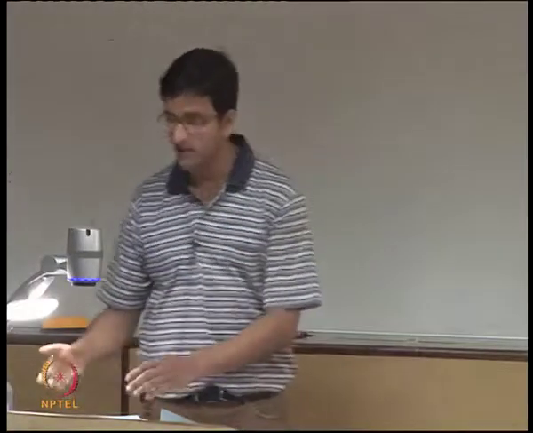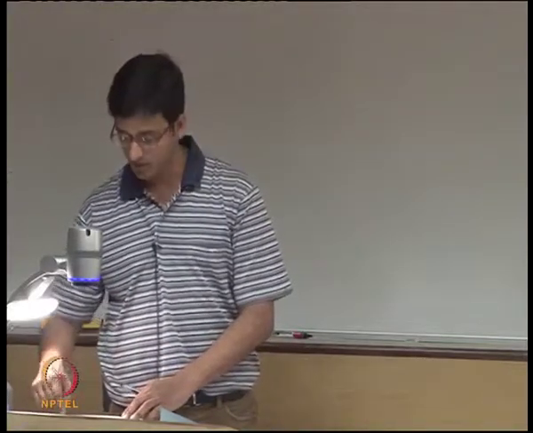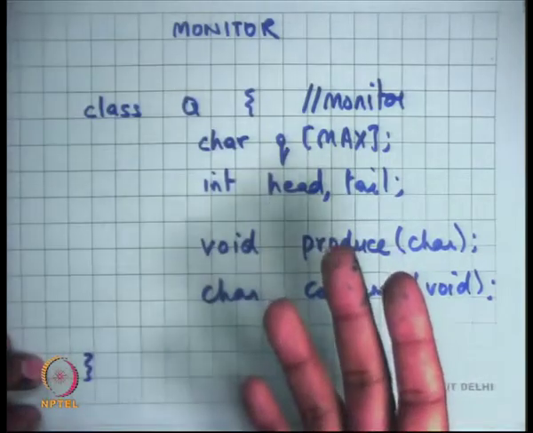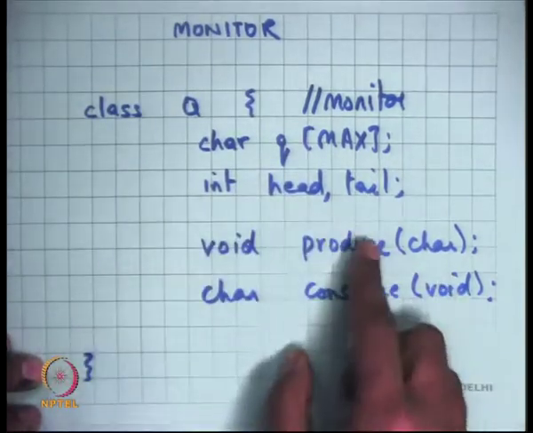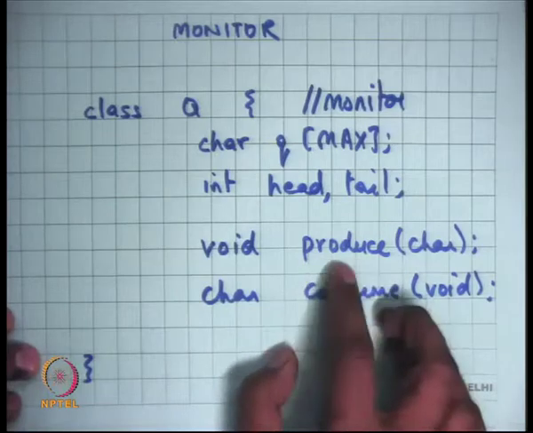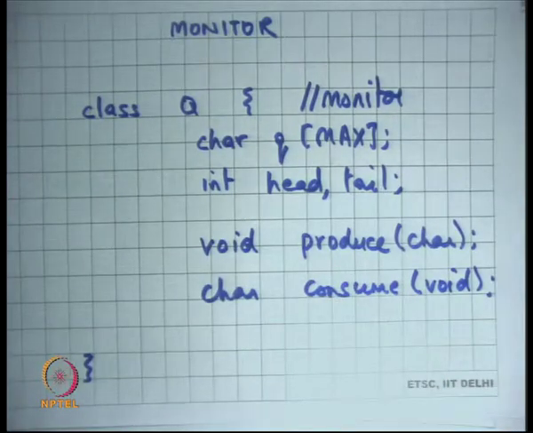Moreover, the compiler now has some idea about what this code is doing. So it knows that this data is only being accessed by these functions, so it can do some optimizations. It also knows that these functions are mutually exclusive, so it can freely do optimizations within produce and within consume, because it knows that these accesses are going to be mutually exclusive.